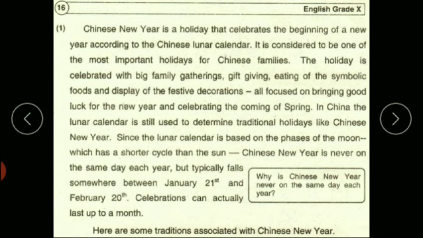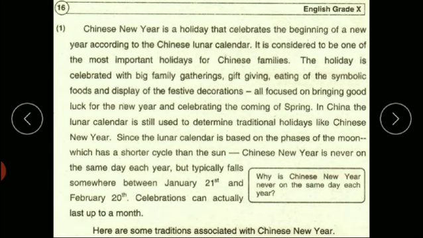In China, the lunar calendar is still used to determine traditional holidays like Chinese New Year. So in China, they follow the lunar calendar and their new year starts on sighting of the moon. Therefore, since the lunar calendar is based on the phases of the moon, which has a shorter cycle than the sun, Chinese New Year is never on the same day each year. So there comes always a difference of 10 days because the moon completes its revolution around the earth in shorter time than the sun.